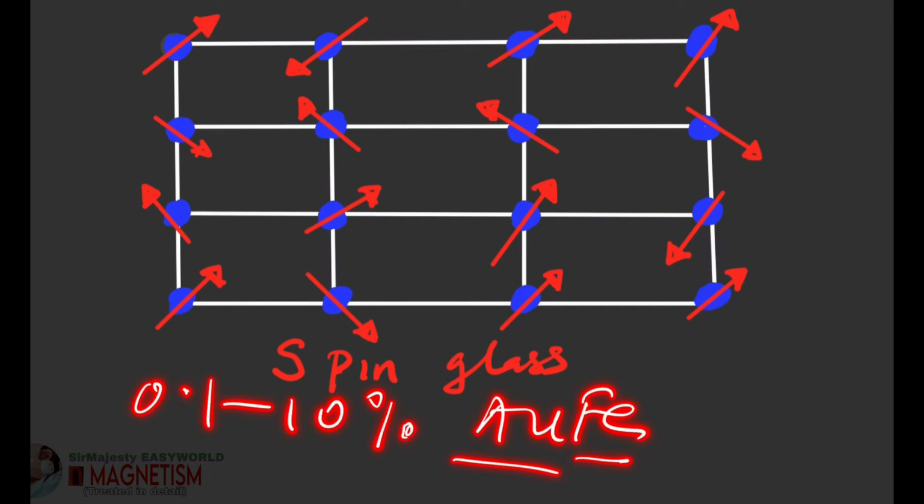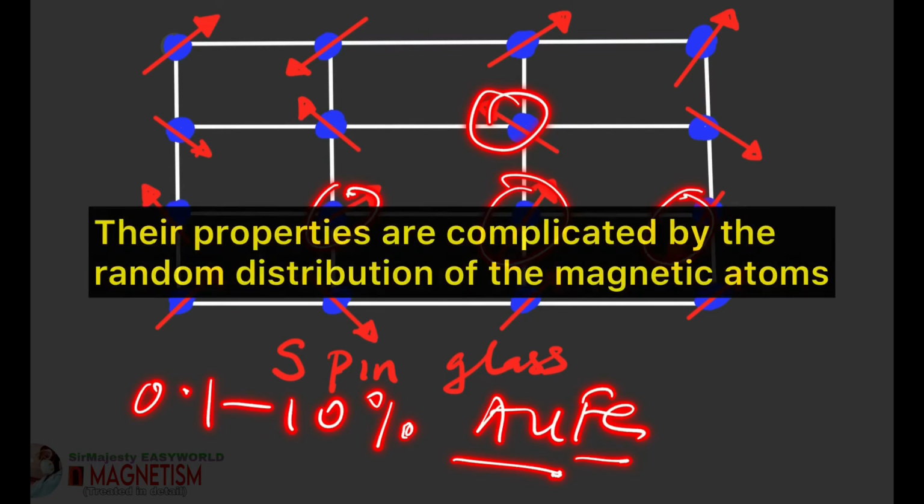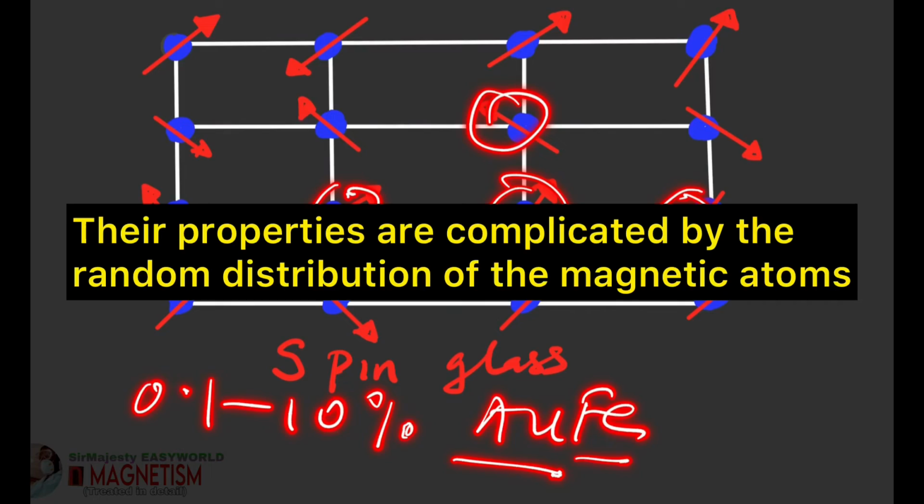Iron is magnetic, gold is diamagnetic, as we have seen previously. So in this particular arrangement, the atoms of the magnetic element are randomly distributed through the crystal lattice of the non-magnetic element. This is a random distribution. There is no particular correct order. And are they actually attracted to a magnet? They are not really attracted to a magnet. So this is it about another special magnetic order called spin glass. Their magnetic properties are actually complicated.